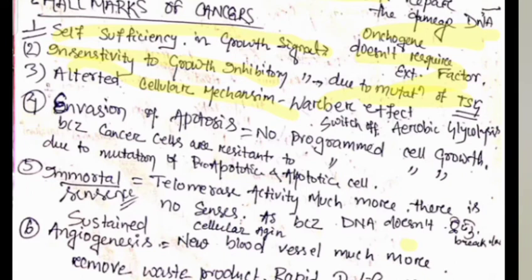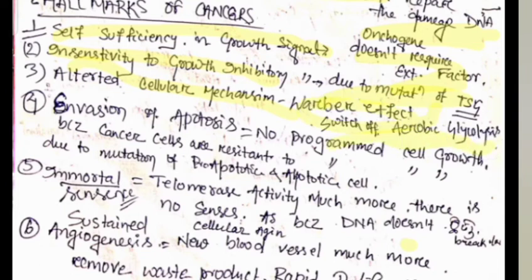In the normal cell, glycolysis occurs in the absence of oxygen, whereas in the presence of sufficient oxygen the cell goes aerobic. But the tumor cell does not undergo aerobic glycolysis; it goes on anaerobic glycolysis to produce its ATP. That's why the anaerobic byproduct, pyruvate and lactic acid, will be produced more and more, which leads to metabolic acidosis, which is fatal for the body. Acid-base imbalance will occur inside the body, and these things happen due to this Warburg effect, meaning the switch away from aerobic glycolysis.